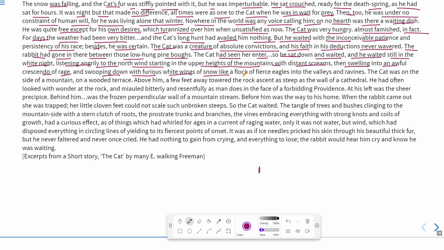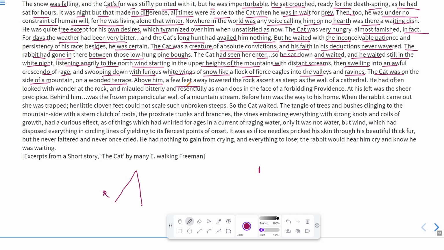White wings of snow like a flock of fierce eagles into valleys and ravines. Now, ravines refer to a deep, narrow gorge like a gully, as you can see, with steep sides. Okay, the cat was on the side of the mountain. So, the mountain was there and the cat was sitting over there, on a wooded terrace. It means there was a terrace which was made of wood. So, he was sitting on that.